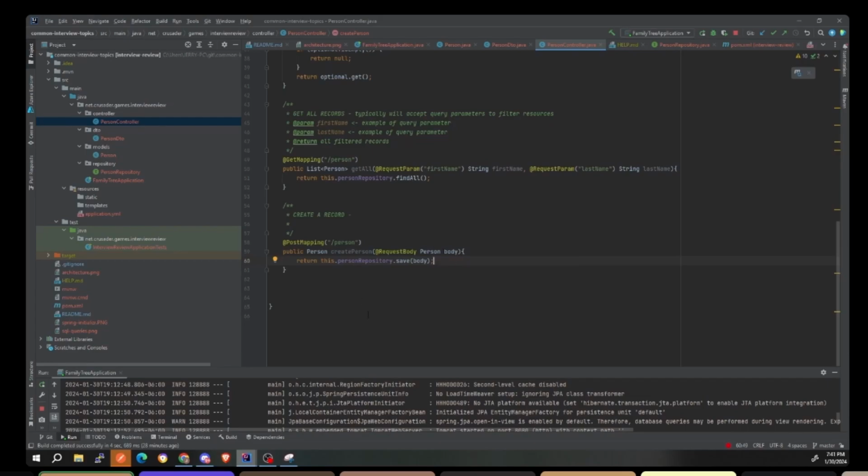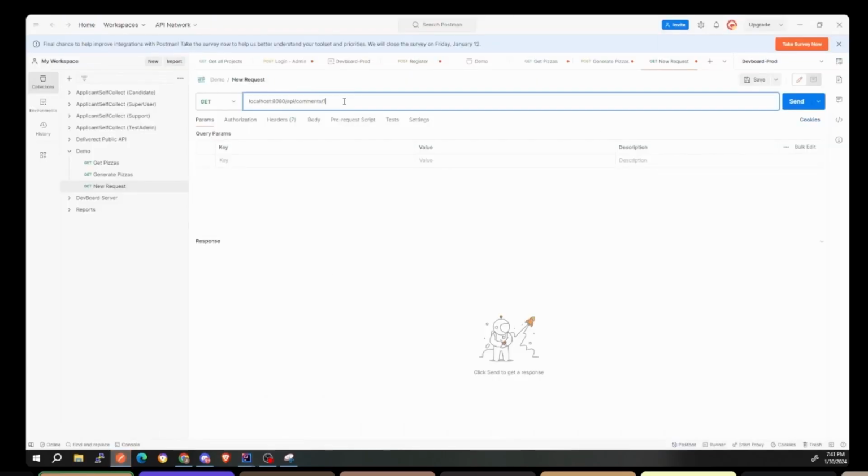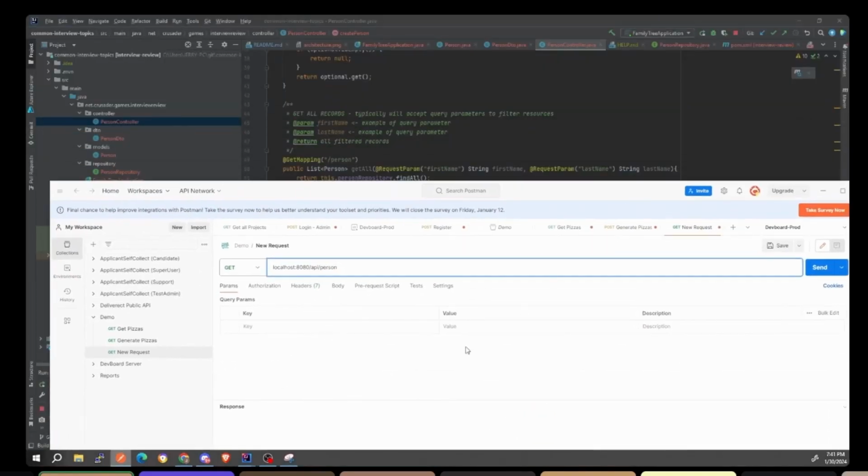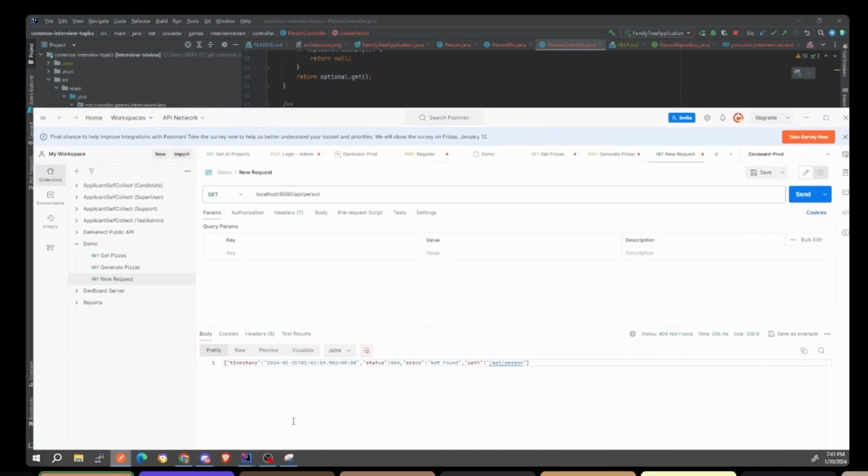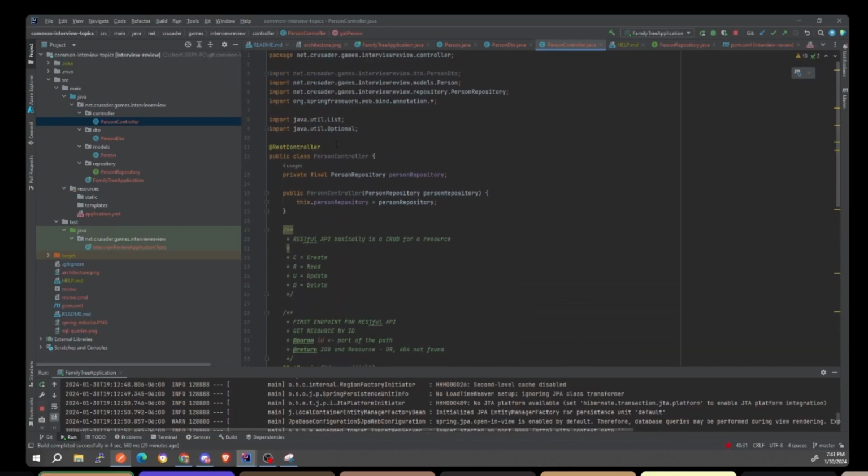Okay, so let's go ahead and look at that real quick. In here, I'm going to do API, and we call it persons, right? Person. I think I like people better. So we're going to do localhost API person. We're going to hit send, right? And in here, oh shoot, I have to put API. So let me just put that real quick.